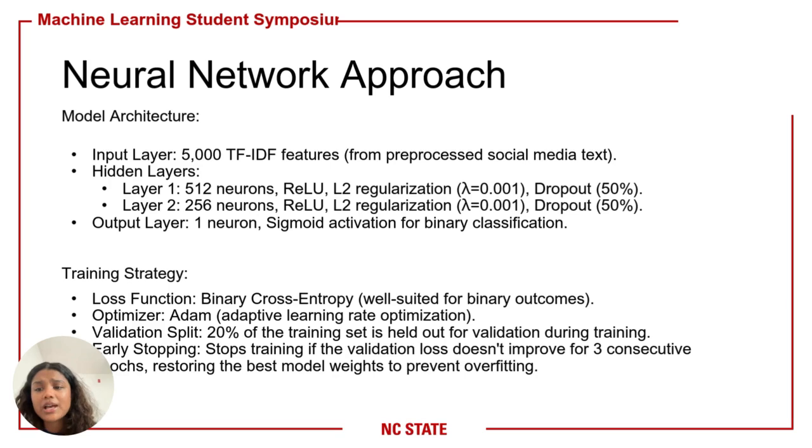Our neural network had an input layer with 5000 TF-IDF features, two hidden layers with 512 and 256 neurons using ReLU, regularization, and dropout. A sigmoid output layer for binary classification. We trained using the Adam optimizer with binary cross entropy loss. We also used early stopping to prevent overfitting.